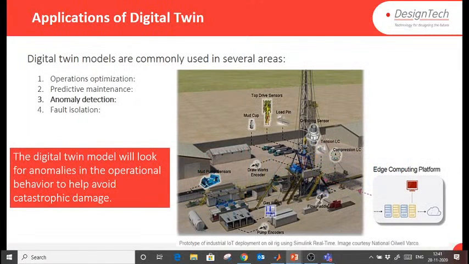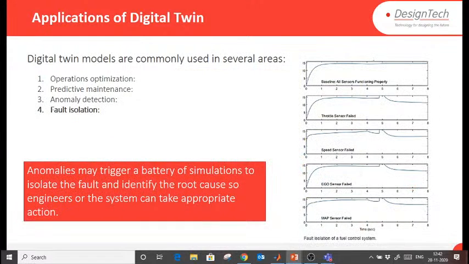Anomaly detection, like sudden detection in your power grid. Let's say there is some kind of unresponsive behavior based on the sensor data, then you can change that component, or you can shut down that system, right? Fault detection, as we already discussed, is part of predictive maintenance.